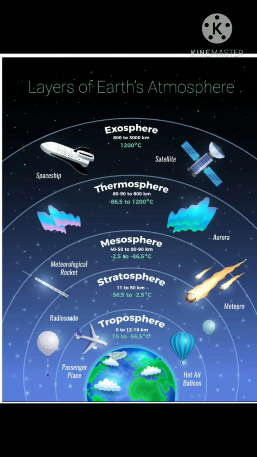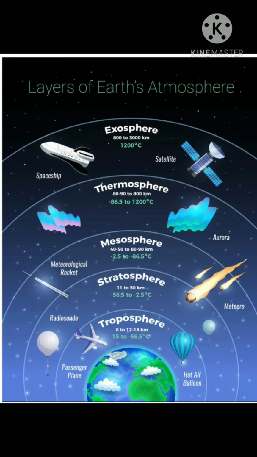Now next, the stratosphere, the second layer. It lies above the troposphere. It is about 30 kilometers thick. It is a very clear and cloudless layer, which means clouds are not found here.